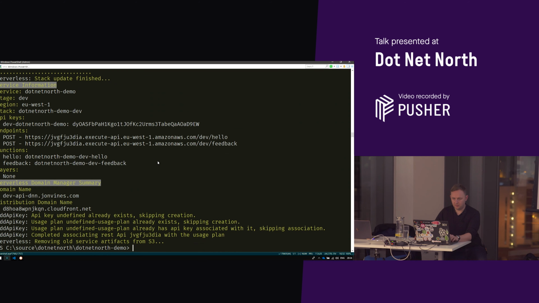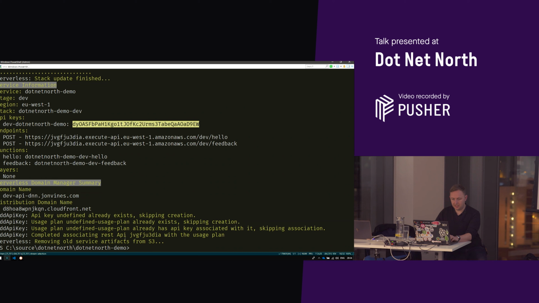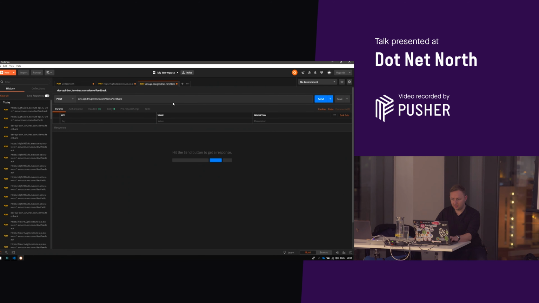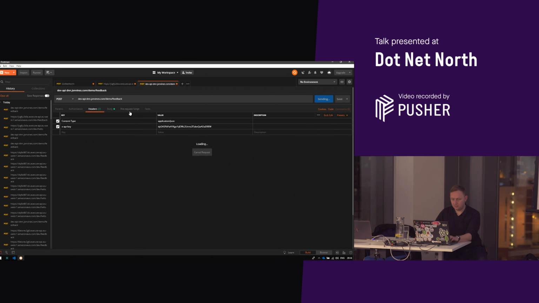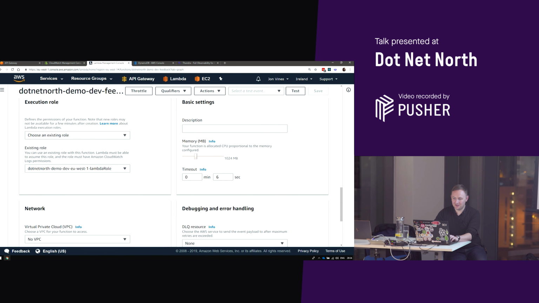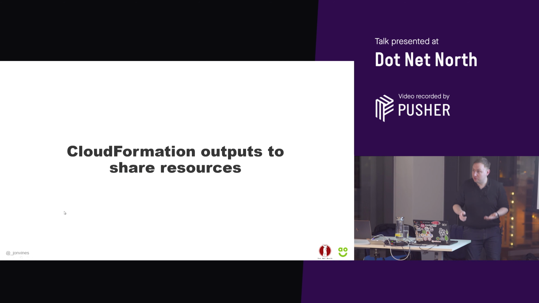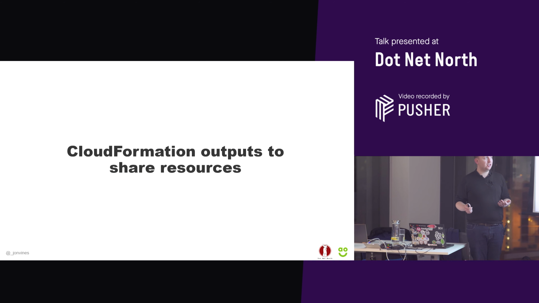There we go. So we can see that the domain name's been registered. We've got an API key up here that we can use. I'll drop into Postman and just show this very quickly. Headers, API key, and send. So we can see the domain name that we've got up here. Last one, phew, done. So that's how we can share those resources. We can deploy multiple stacks.